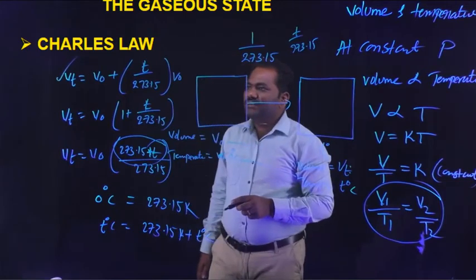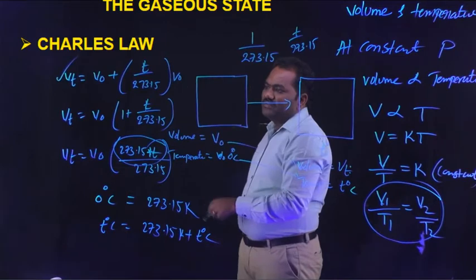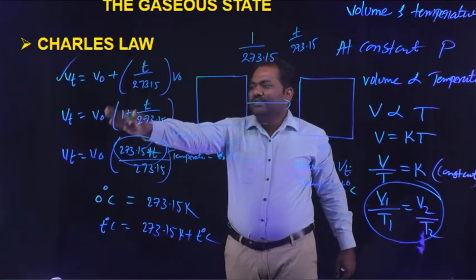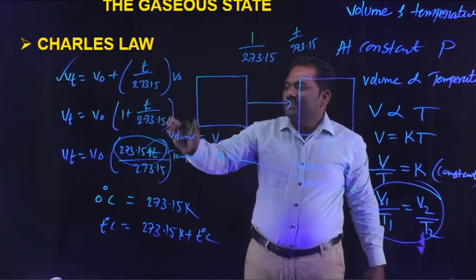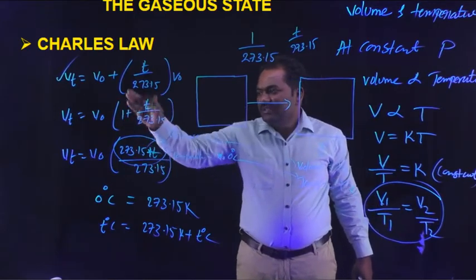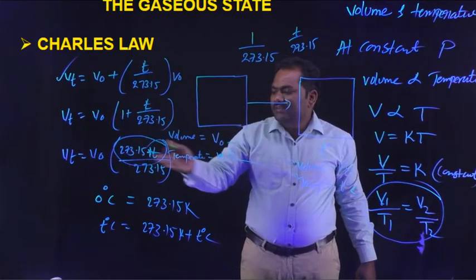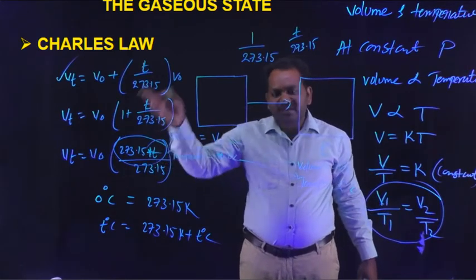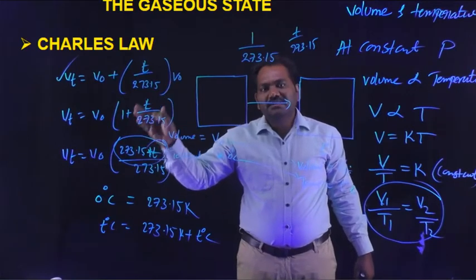Vt is equal to V naught plus T by 273.15 into V naught. Then we take V naught common, and the equation can be written as Vt is equal to V naught into 1 plus T by 273.15. Then this equation can be rearranged: Vt is equal to V naught into 273.15 plus T, divided by 273.15. From this equation, we can derive the new scale of temperature, that is nothing but the Kelvin scale.